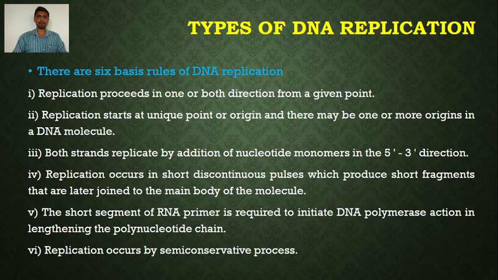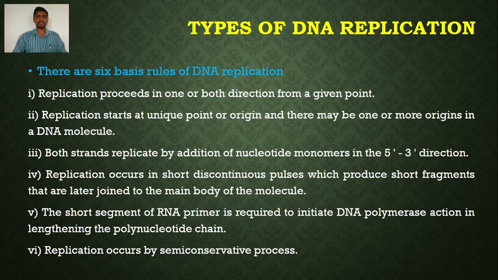So it is one of the types of DNA replication where the newly formed DNA, or daughter DNA, possesses one parental strand and one newly synthesized strand. Such DNA replication is semi-conservative, where the daughter DNA formed has one old strand and one new strand. So these are the 6 basic rules of DNA replication. By following these rules, DNA replication takes place in the cell.